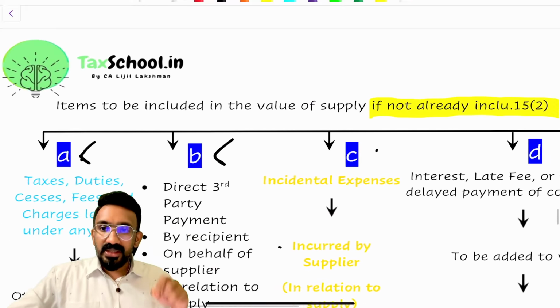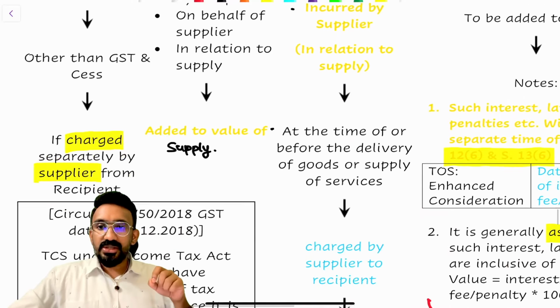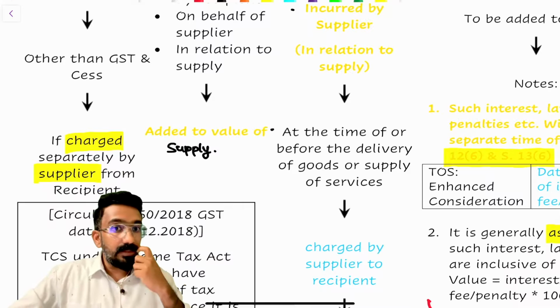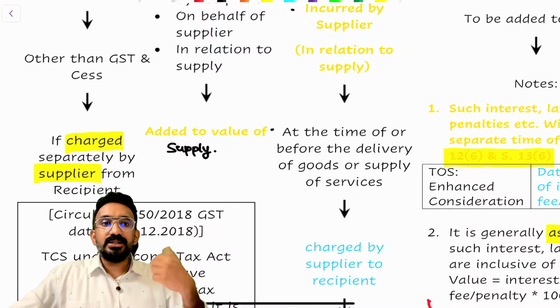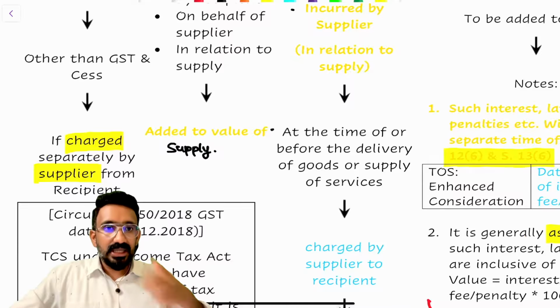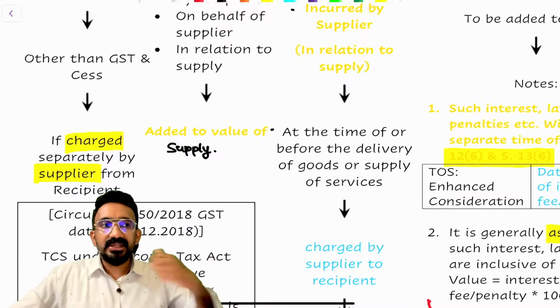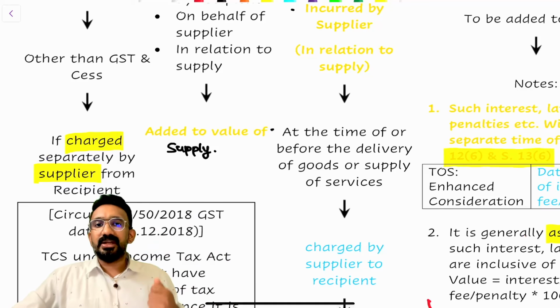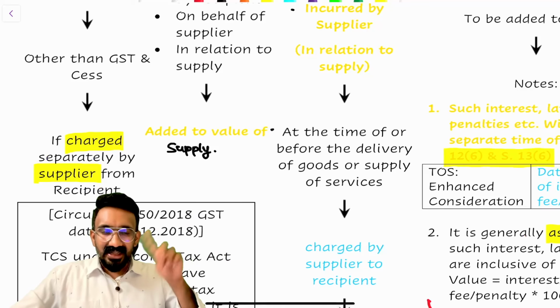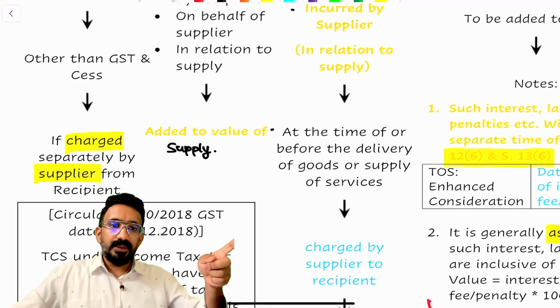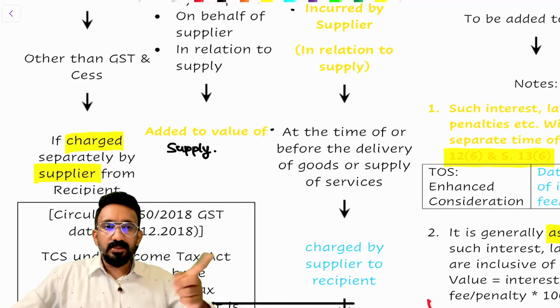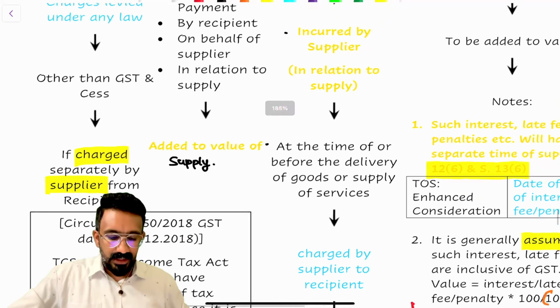So the road taxes, the registration charges, the insurance, these are not collected by the dealer. To collect a tax into the value, that tax should have been collected by the dealer, right? Entertainment taxes, all that is collected from the customer by the supplier itself. Here it is not. Road taxes are directly paid by the customer to the government. So these are not considered to be charged by the supplier. So we will not add it up.